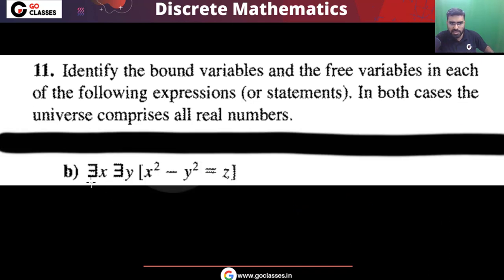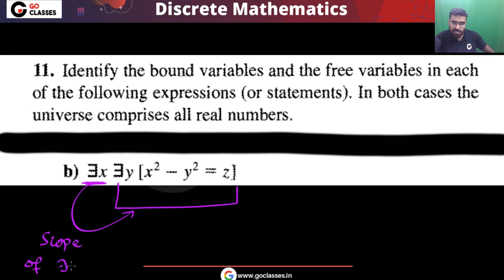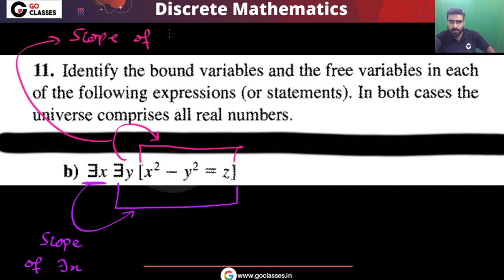Let's see this statement. In this statement also you can notice what is the scope of this existential quantifier. For this existential quantifier, this is the scope of there exists x. And what is the scope of this there exists y? From this open bracket to this close bracket, this is the scope of there exists y.